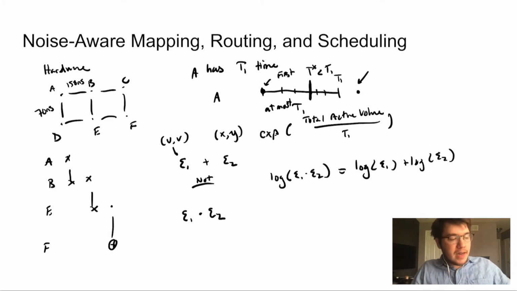But we also note that all these E's are less than 1, and so the logs of them are negative values. So we have to do some adjustment as well there to make use of some out-of-the-box algorithms.